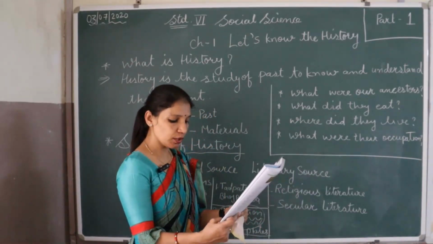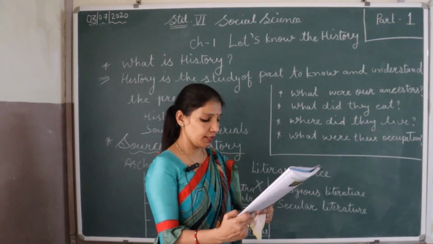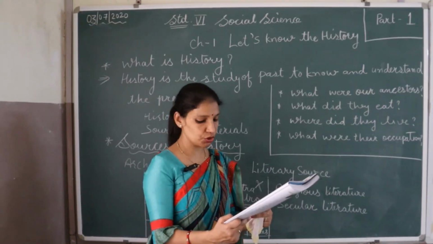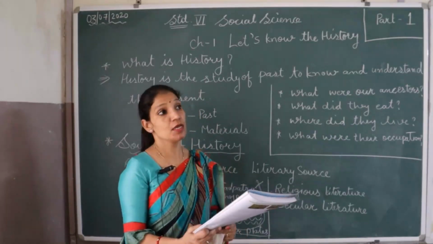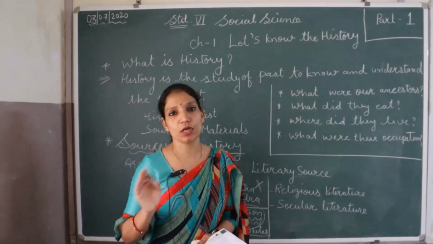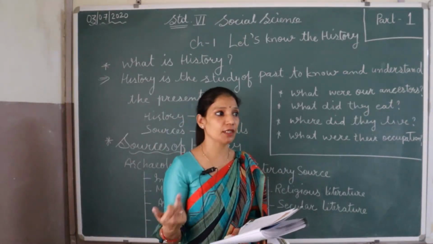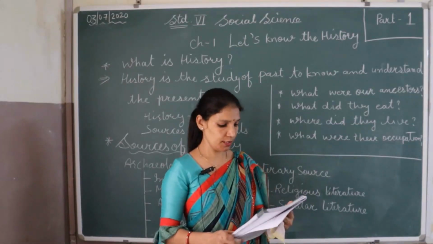Other than this, gold, silver and copper coins of the Greek kings, Maurya age and Gupta age have been found. They give information about their social, religious, economic and political structure of that time. So from these coins we can get all kinds of information about their social life, political life and economy.